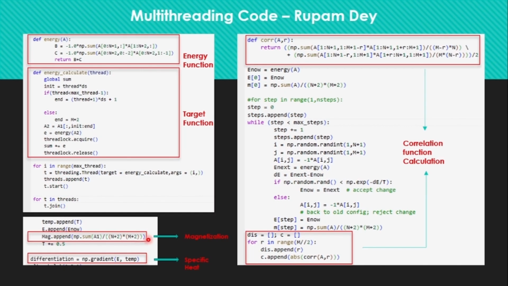This is the magnetization function. In this magnetization function it is np.sum and so on. The differentiation, we are taking this to calculate specific heat, that means d by dT.